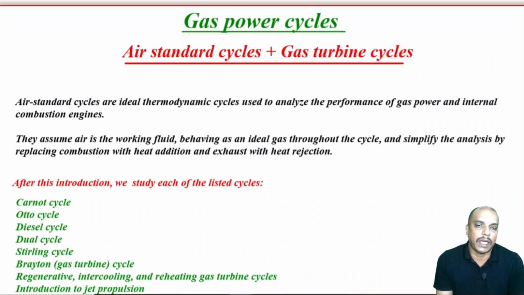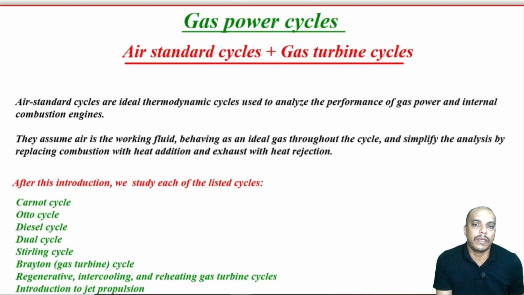As I said, even gas turbine is an internal combustion engine, but when we talk about most of the textbooks, air standard cycles are referred to those internal combustion engines where we have reciprocating action, whereas gas turbine is considered to be under the gas turbine cycles where it is rotary in action, right. So, then very important, they assume air as the working fluid. Okay. Now, that assumption as I said makes our analysis simple.